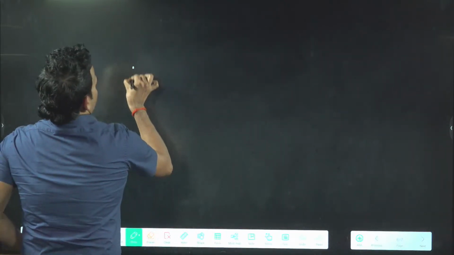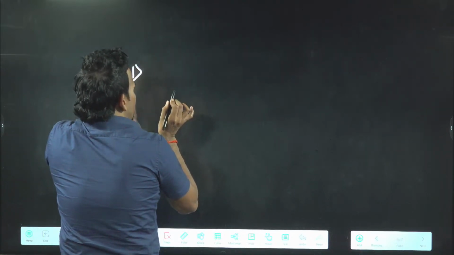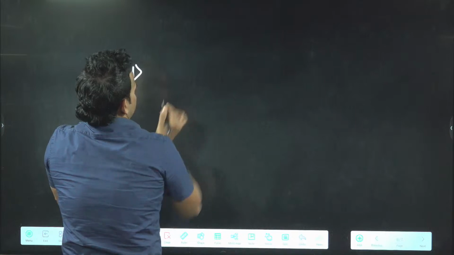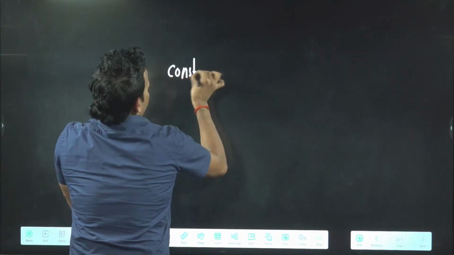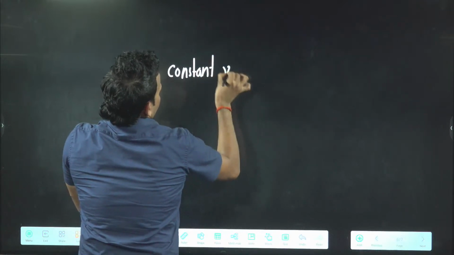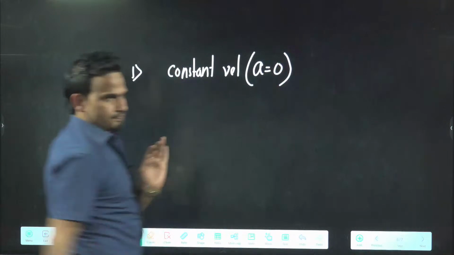Identify the point where the coin will fall if, first situation, the car is moving with constant velocity. Constant velocity means acceleration is 0.